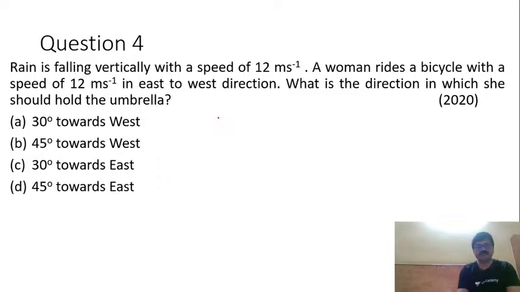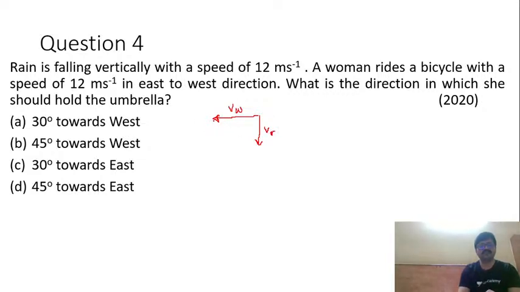Okay. Now let me just consider this direction. It is what? Bicycle. She is riding the bicycle from east to west direction. So this is east and here it is west. So I am considering it like this. So it is velocity VW, I'll say, and this is how the rain will fall vertically down. So I'll take it as VR.